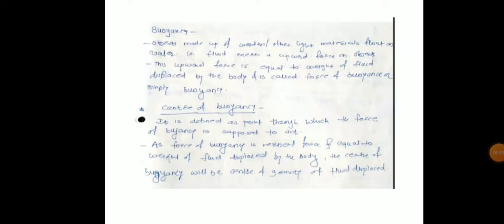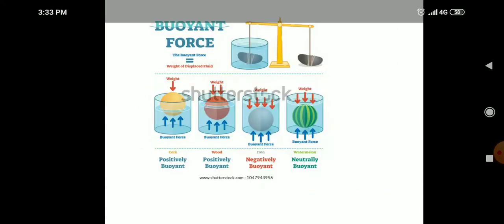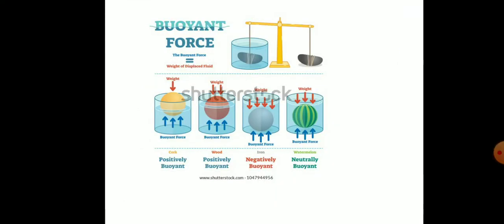Good morning, students. The next topic in the laws of fluid mechanics we consider is buoyancy. We see that objects float.